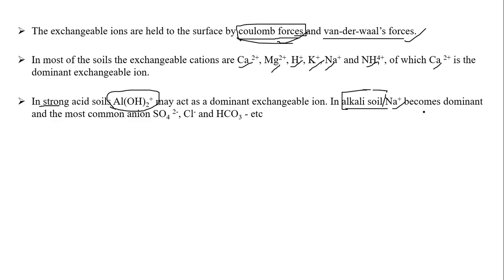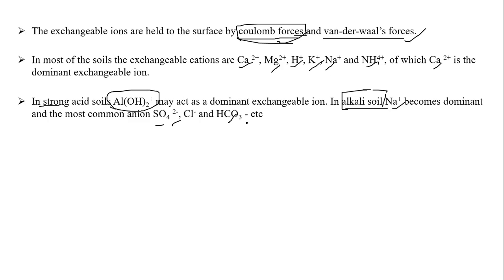And what are the most common anions in that? Sulfates, chlorides, and HCO3, bicarbonates. Sulfates, chlorides, and bicarbonates. So remember this, students, this is very important. Calcium, magnesium, hydrogen, potassium, sodium, and ammonium are the cations. The dominant anions are sulfates, chlorides, and bicarbonates. So remember all those things.